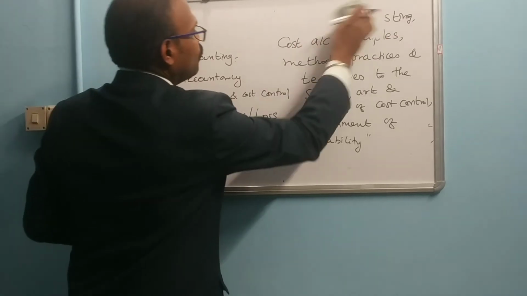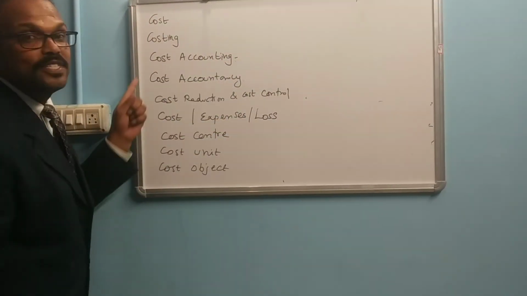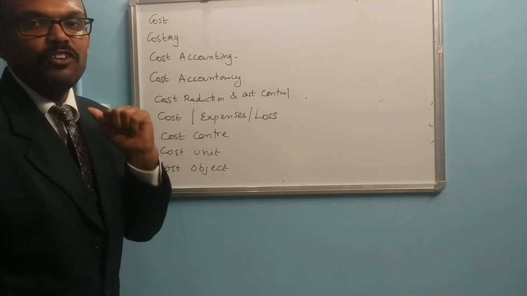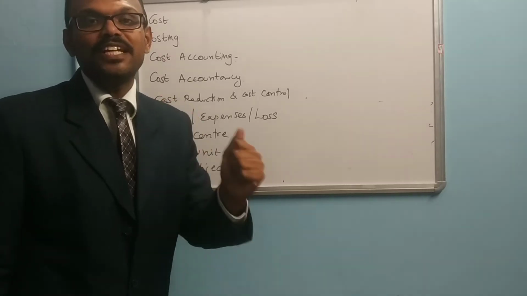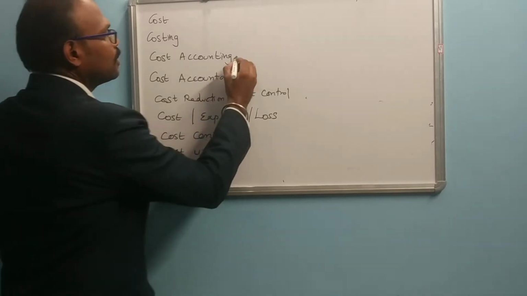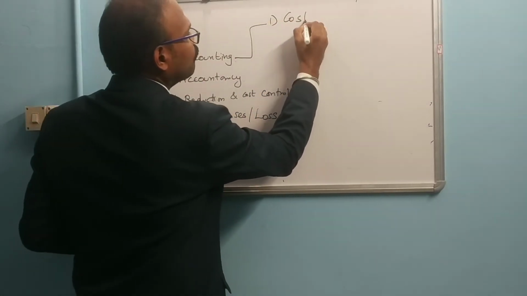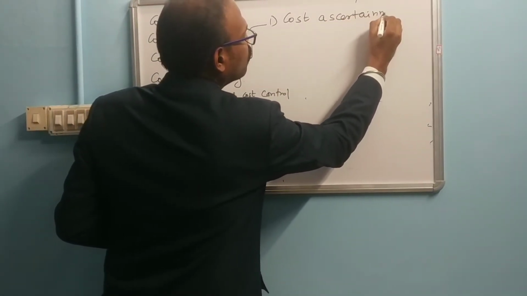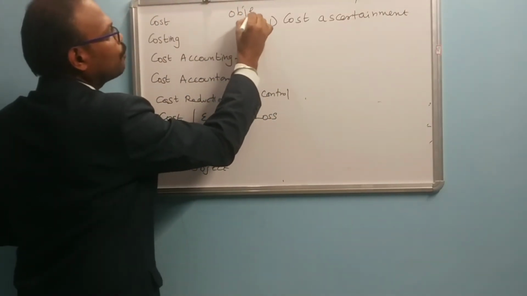So now the very important thing is the main objectives of cost accounting. If we go for cost accounting, for what purpose are we studying it? What are the main objectives of cost accounting? There are three main objectives. The first one is cost ascertainment. This is a very, very important objective.